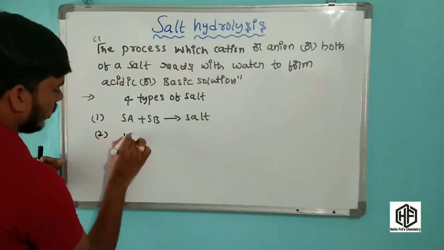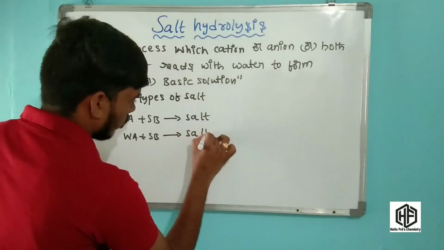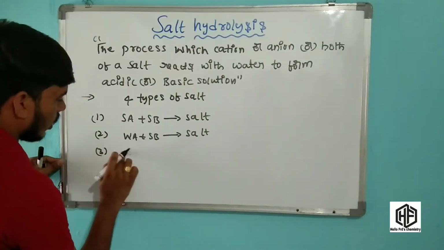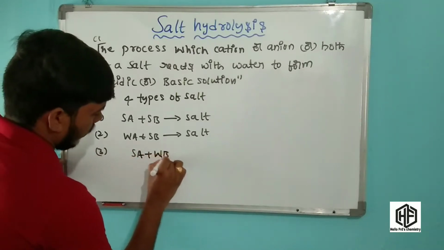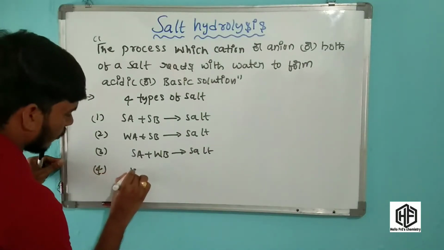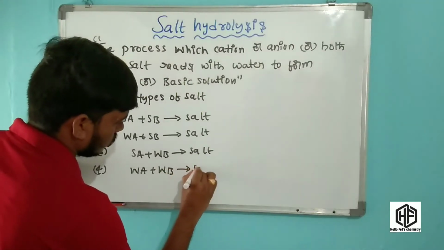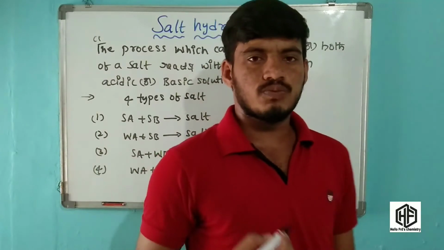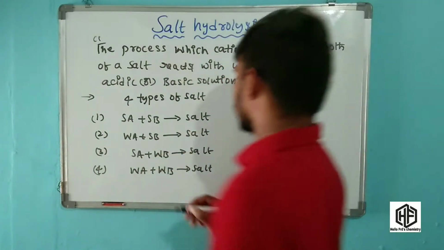The second one is weak acid plus strong base to form salt. This is the second category. The third one is strong acid plus weak base gives salt. And the fourth one is weak acid and weak base gives salt.